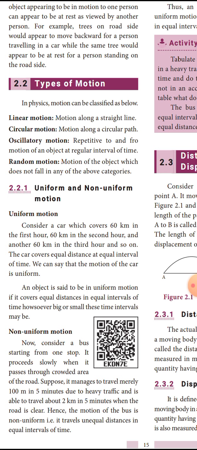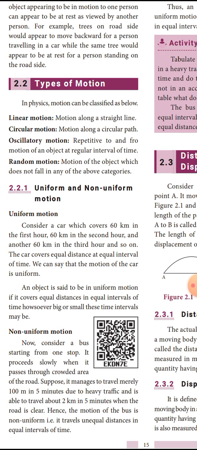Now, let us see the linear motion. Linear motion is motion along a straight line. If an object is moving in a straight line, it is said to be linear motion. Next is circular motion, motion along a circular path. An object is moving along a circular path.